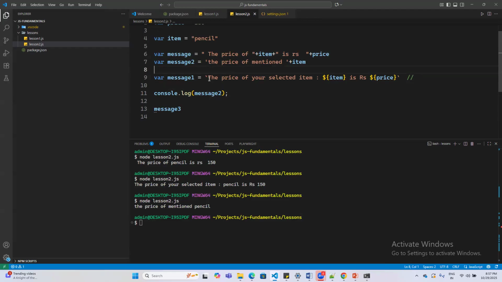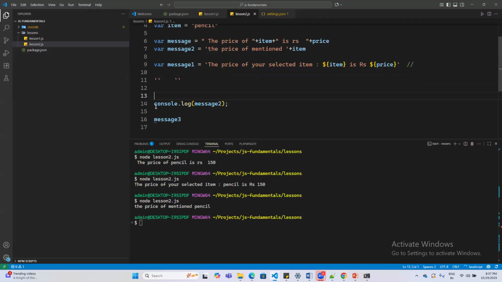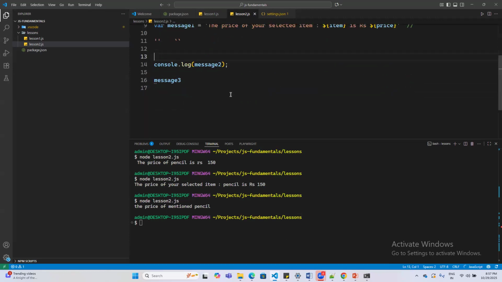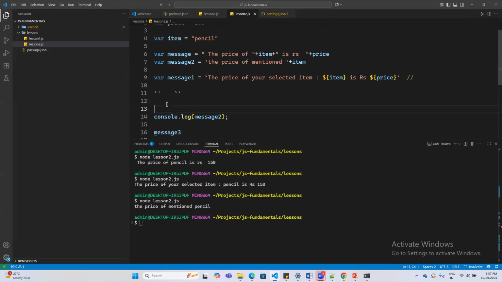So this is not a single quote. This is a backtick. I already told you guys that. This and this are different. There is a button above your tab key on your keyboard. Okay, now I got it. Thank you. Yes, sure. So please follow the exact syntax that I'm following. Small issues like this are very hard to understand while the class is going on.